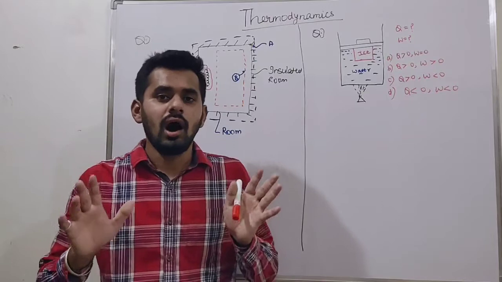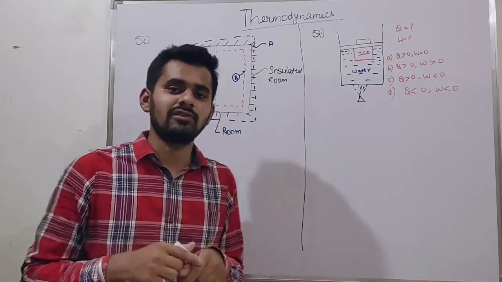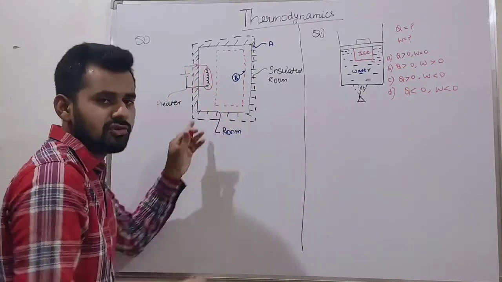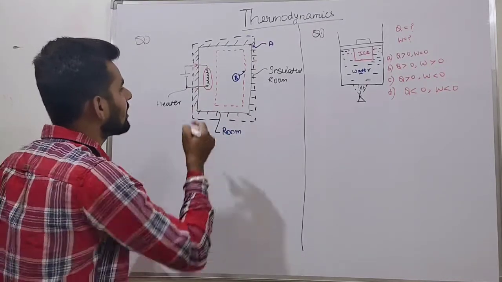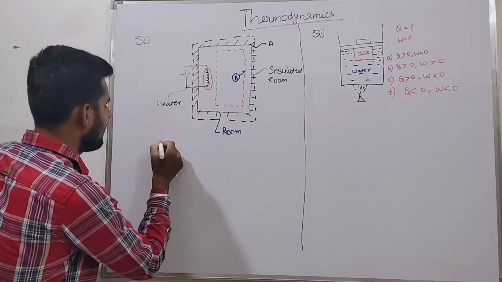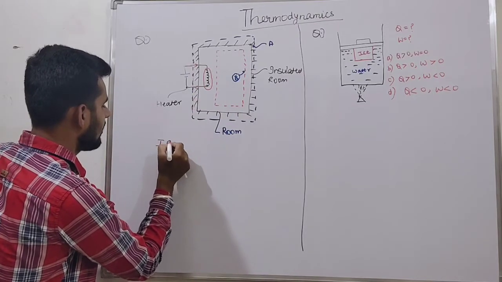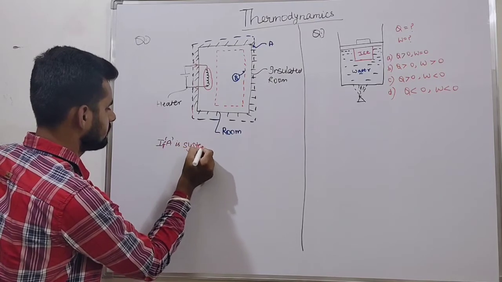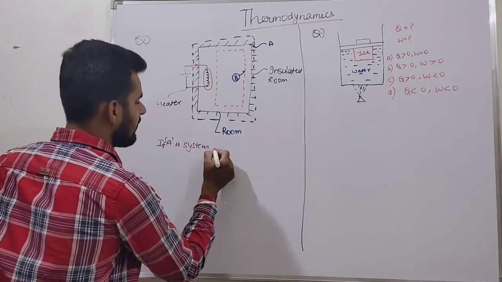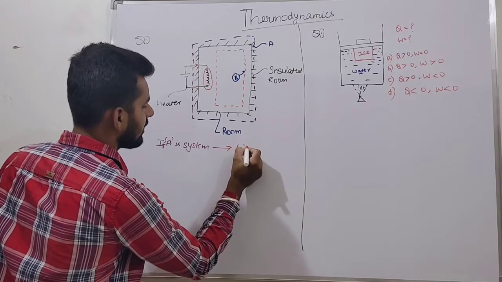Okay friends, all other interactions are work interactions. So there is no temperature variation. So what is this? This is a work interaction. So if A is our system, there is a work interaction.